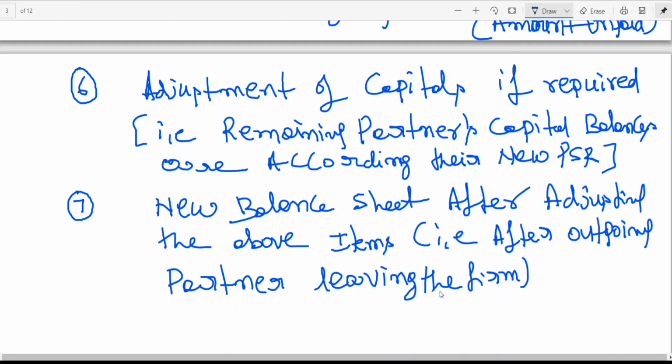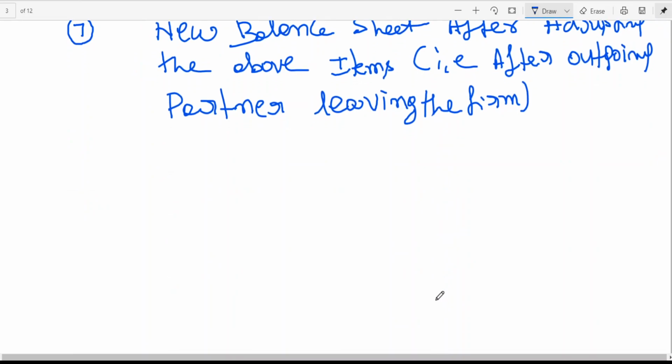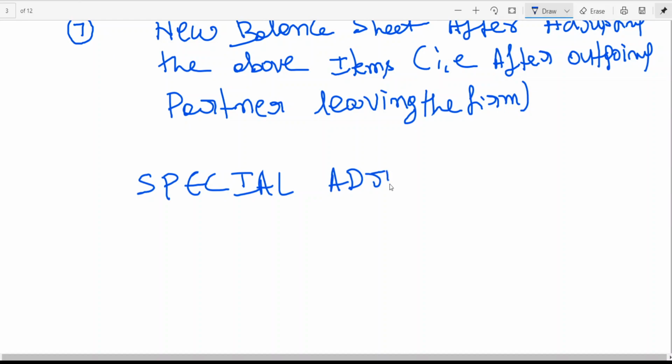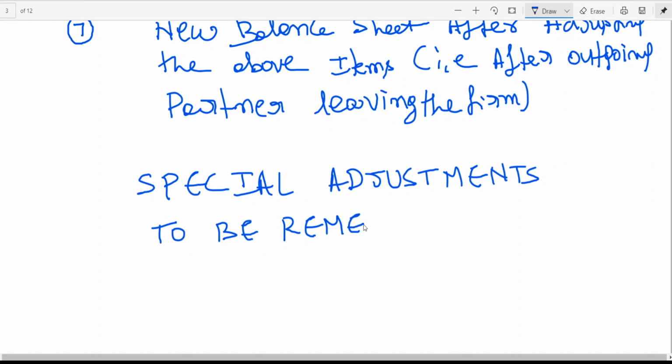However, we have some special adjustments to be remembered. These apply only if the situation arises.